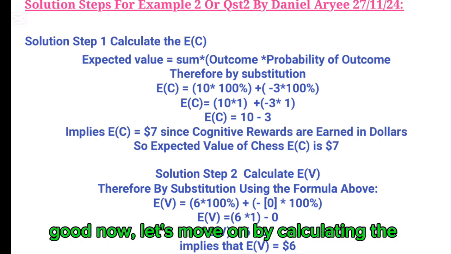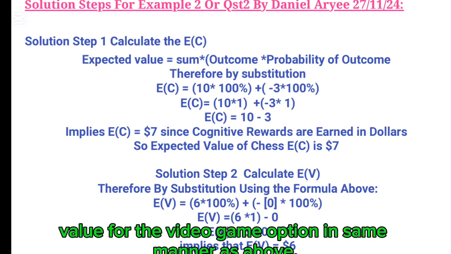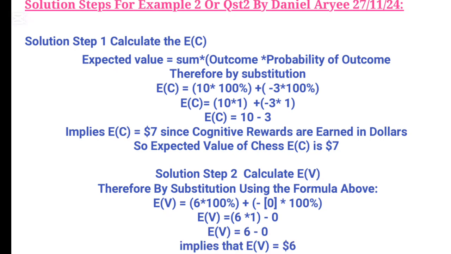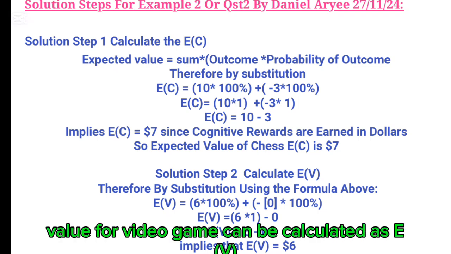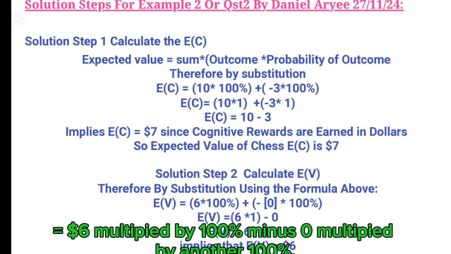Good, now let's move on by calculating the expected value for the video game option in the same manner as above. So, solution step 2: the expected value of the video game. Again, by using the formula, the expected value equals the sum of outcome multiplied by the probability of outcome. Therefore, by substitution, the expected value for the video game can be calculated as EV equals $6 multiplied by 100% minus 0 multiplied by another 100%.